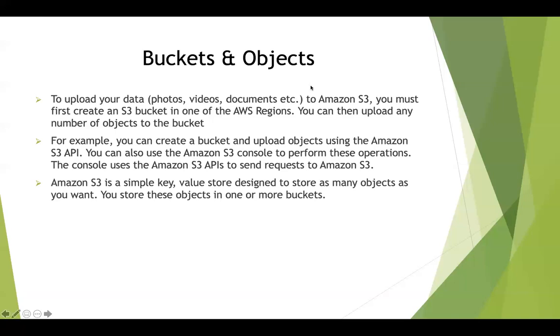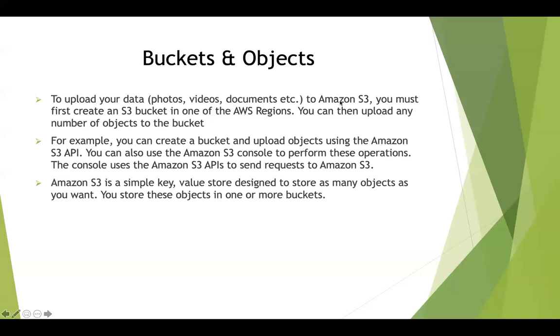Okay. So you must first create an S3 bucket in one of the AWS regions. So I have told you that S3 is global in nature, but each and every bucket that you create is region specific. Yesterday when we saw the IAM lecture, we had the requested region flag set to US East 1. So we have to create a bucket only in one specific region. Okay. So you will not be able to create a bucket that is global, that is spanning across multiple regions. That is not allowed by AWS.